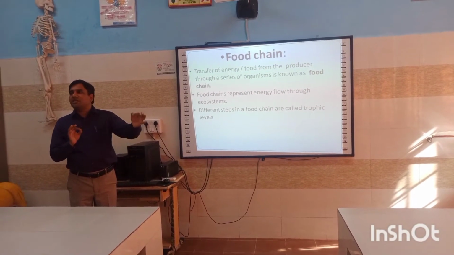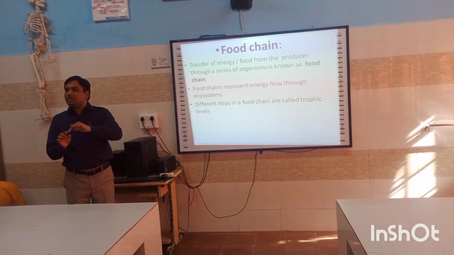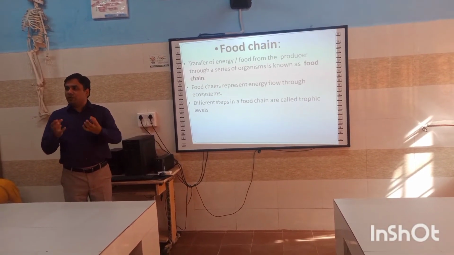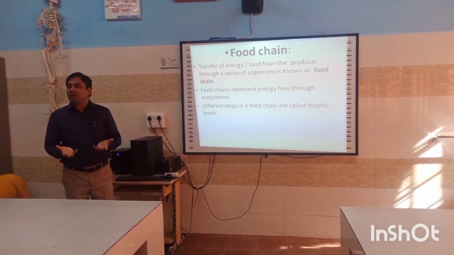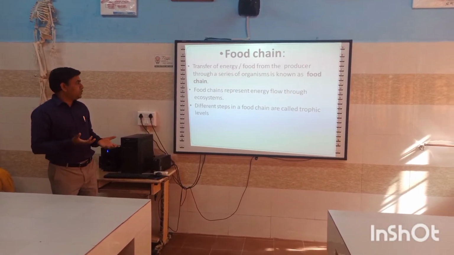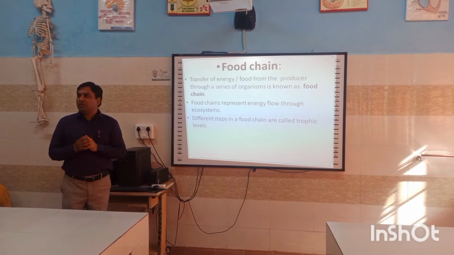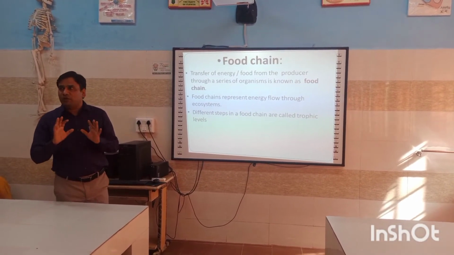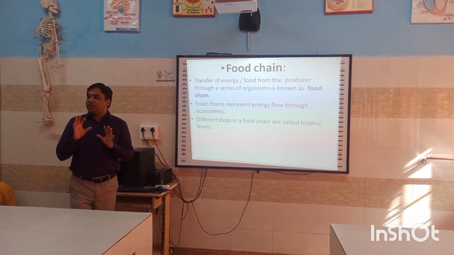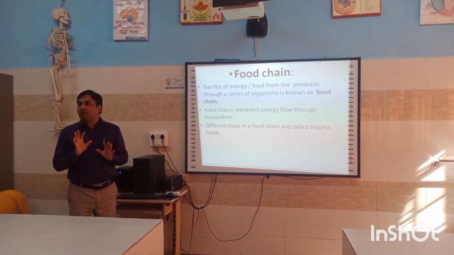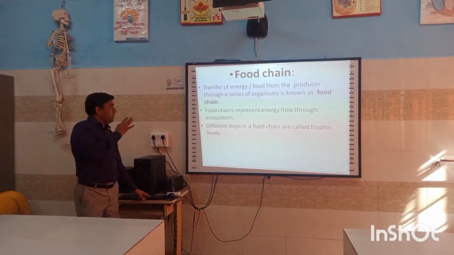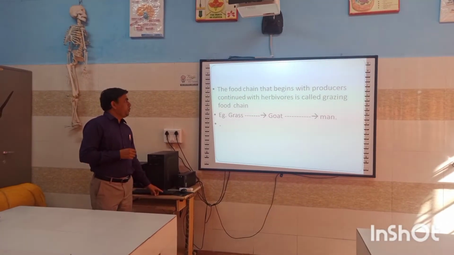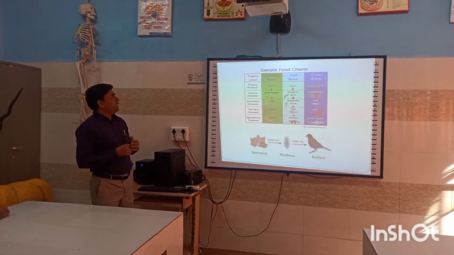To form a series, and in the series there is a transfer of energy, or food, and this energy and food accumulate and are useful in the different metabolic activities of any type of organism. So that is the food energy, and energy flow is also an important part, and it is always unidirectional. There are many examples of food chains, like grass, goat, and so on.